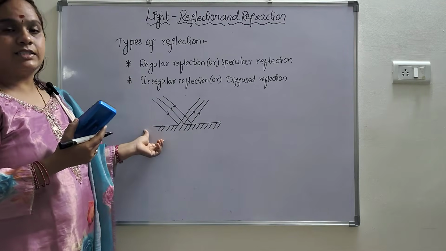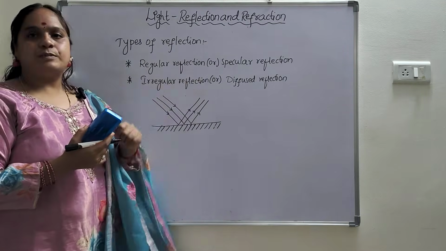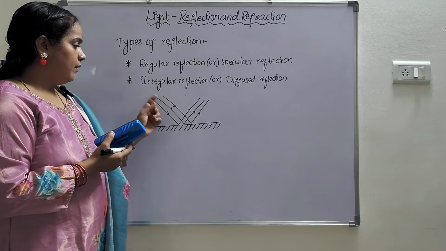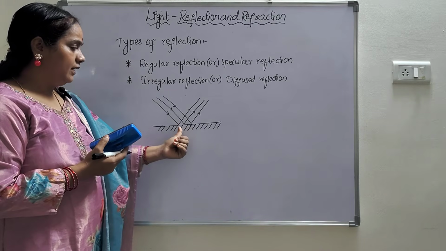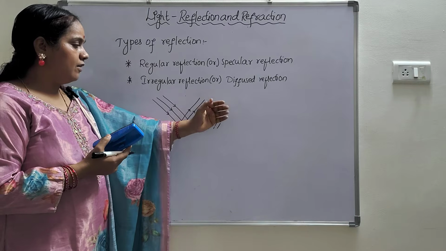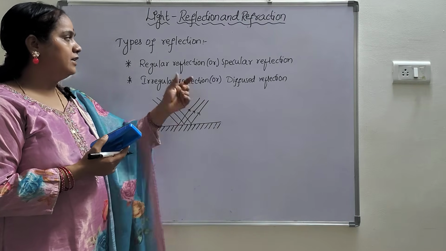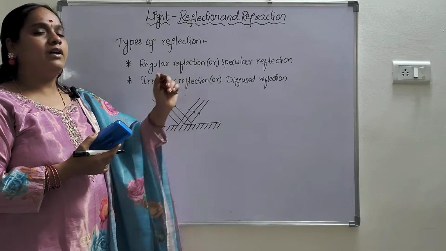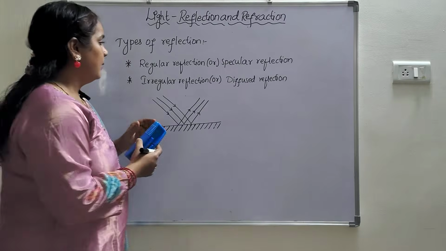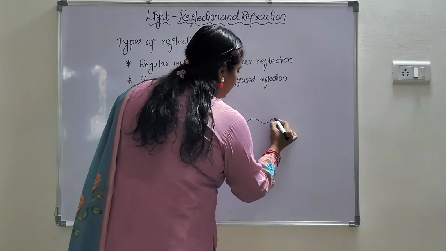So this is called regular reflection or specular reflection. Now coming to the irregular reflection.